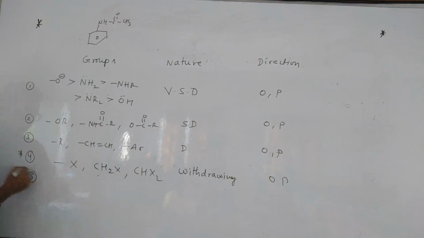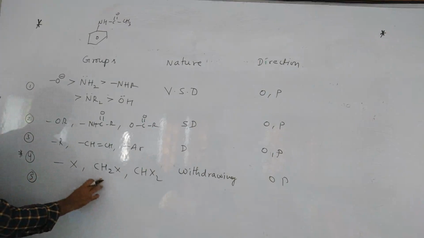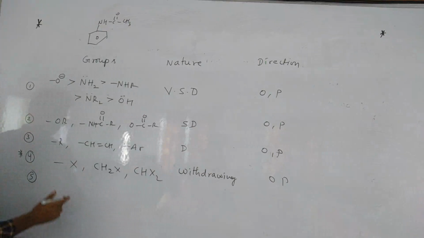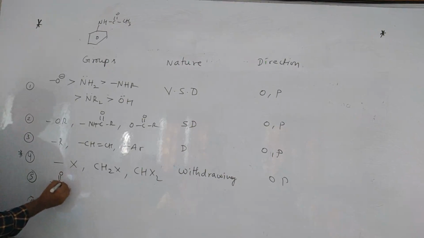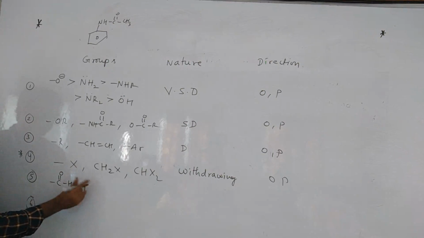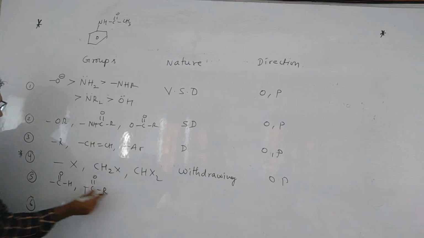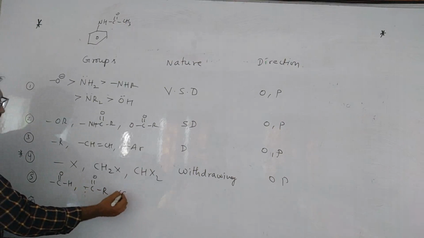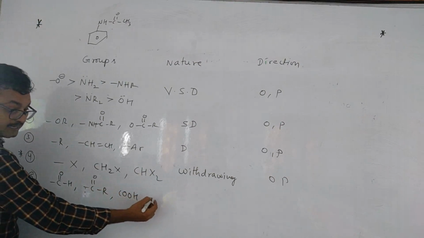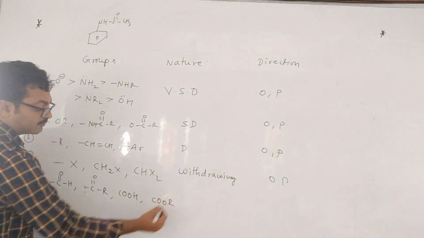Now the fifth point. Donating. Now you will see the withdrawing nature. What else are withdrawing here? Aldehyde group, you can take. Ketone group. Aldehyde, ketone, acid. You can take ester.